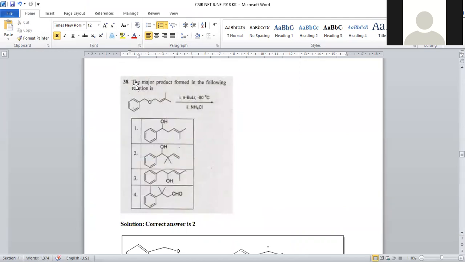Now let us move on to question number 38. When this benzene having CH2O, CH2, C double bond CH3, CH3 is treated with n-butyllithium, a strong base, applied at -80 degrees, and one more reagent is ammonium chloride. Now let us see what will be the formed product in this.